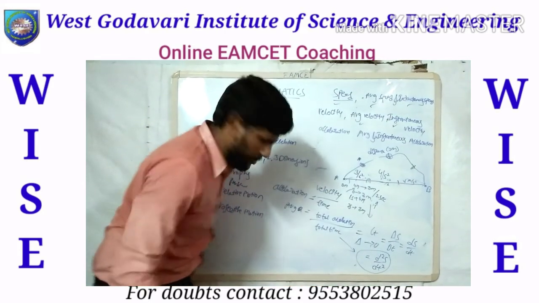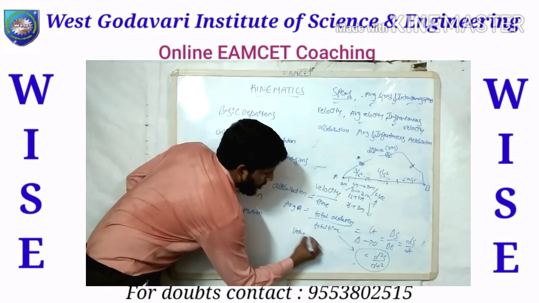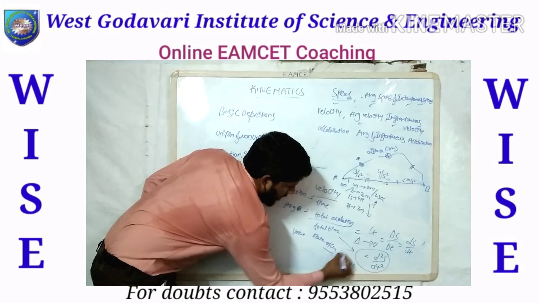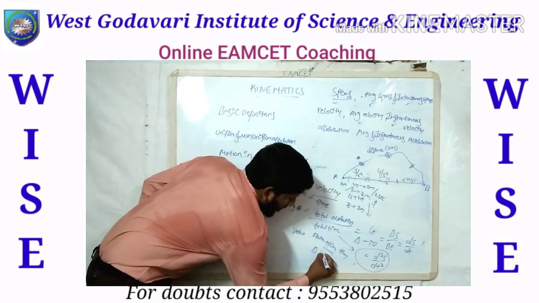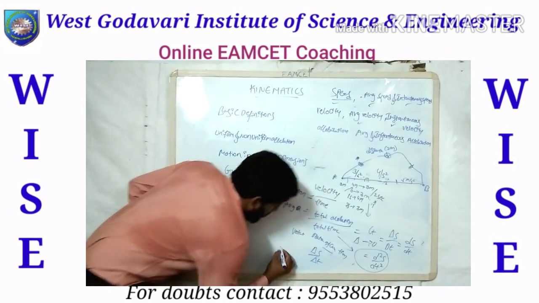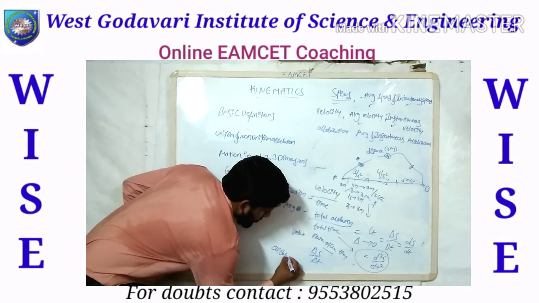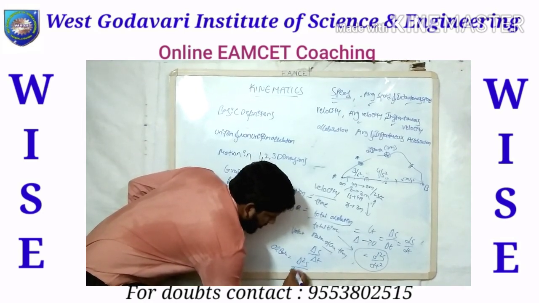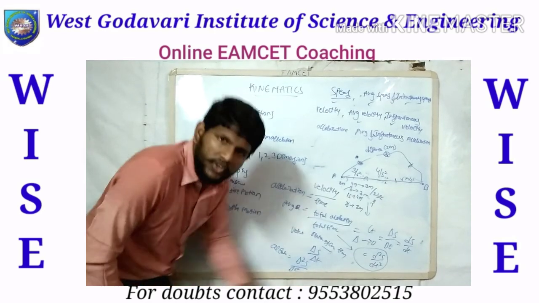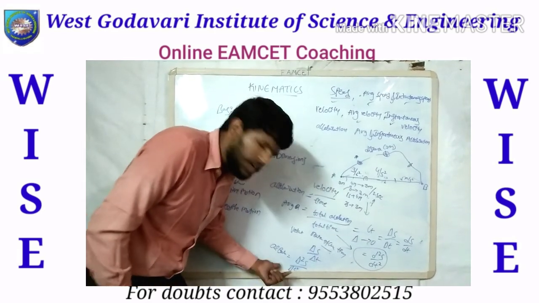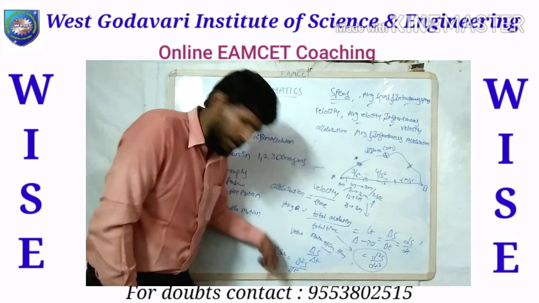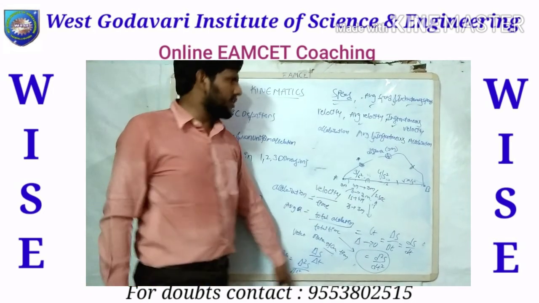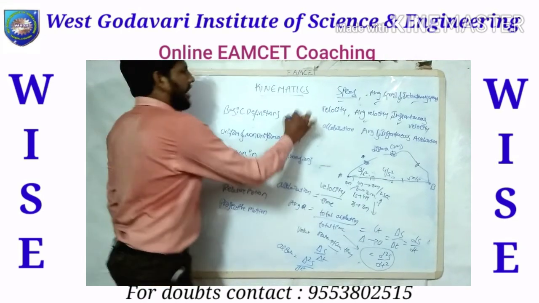Okay, which means velocity is the rate of change of displacement with respect to time, right? That is dS by dt. Now acceleration needs d square S by dt square. That means you need to differentiate a second time, that is second order. Okay, that is acceleration. So these are all the basic definitions we are going to discuss up to now. Okay, the concept is over.